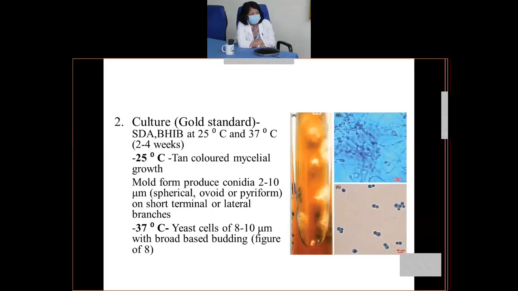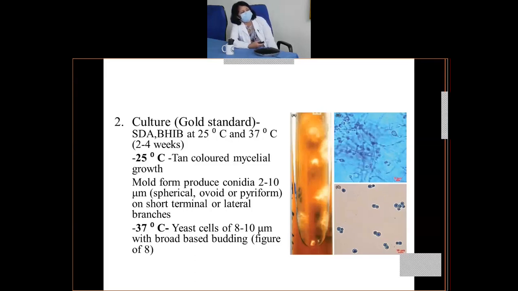These samples are inoculated in SDA, which we've already done before. The culture can be done on a medium known as SDA, that is Sabouraud dextrose agar, and BHIB, that is brain heart infusion broth, which you've already encountered in bacteriology. The incubation period is 2 to 4 weeks, which is a long incubation period.